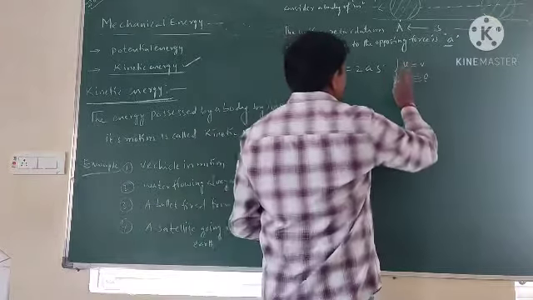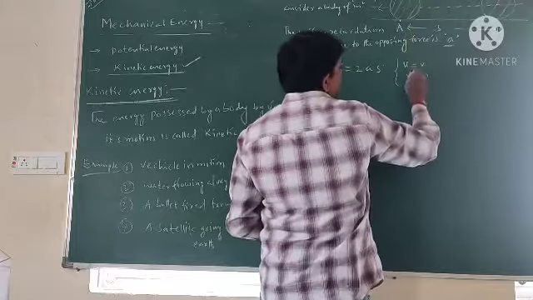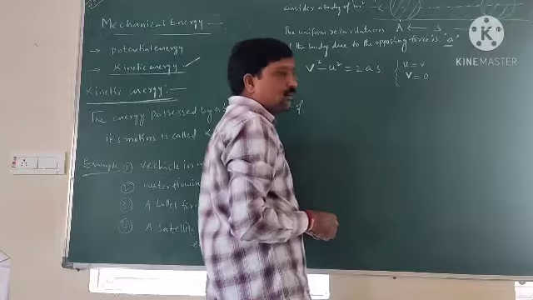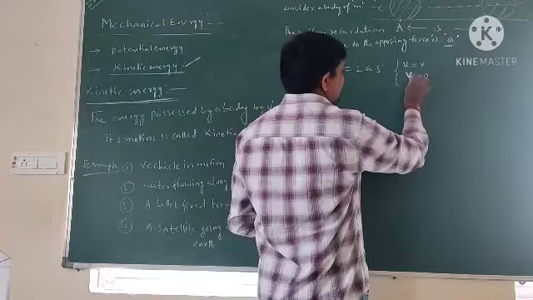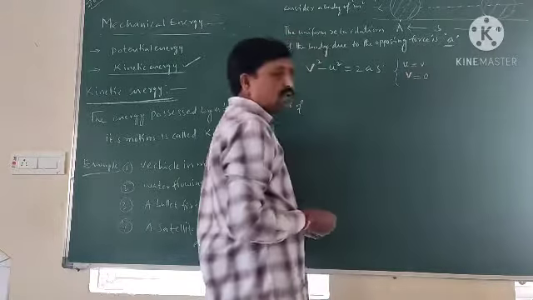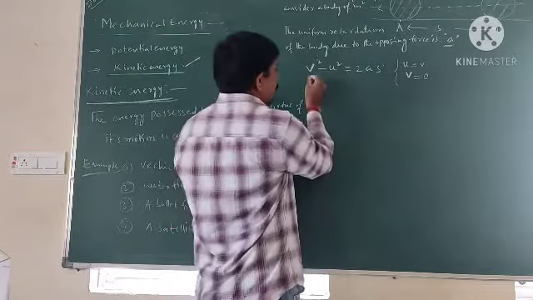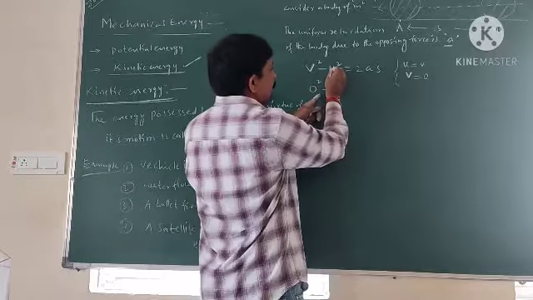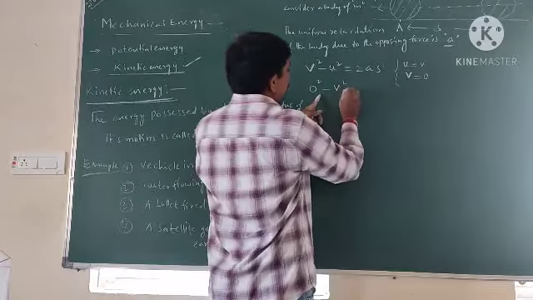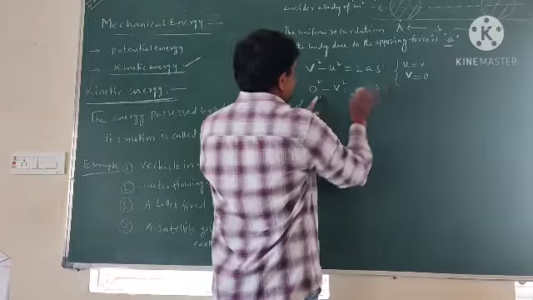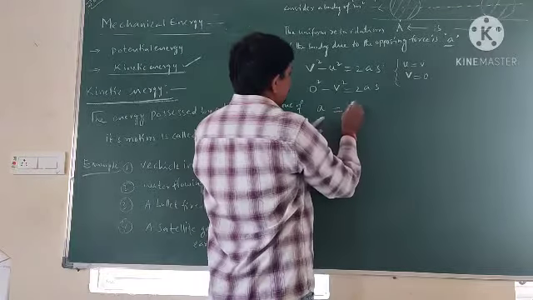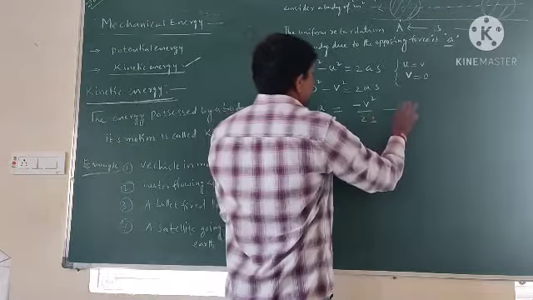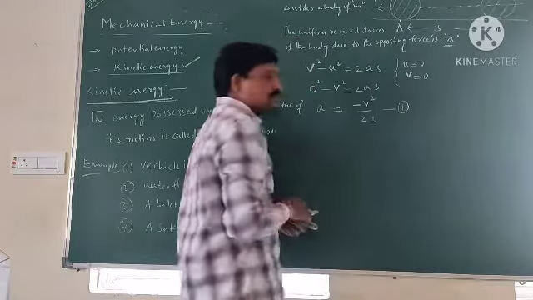The body is moving with velocity v initially, and after the opposing force acts on it, it comes to rest, so the final velocity is 0. Substituting these values, 0 square minus v square is equal to 2as. a is equal to how much? Minus v square by 2s. So this is the acceleration of the body.